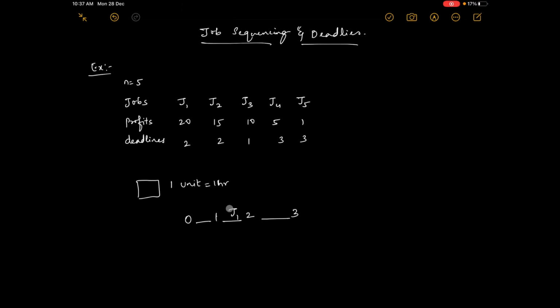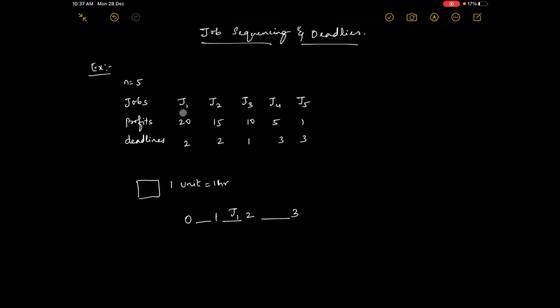So what example have we taken? The documentation work. Each job is a documentation work which takes only 1 hour. But this person is ready to wait for 2 hours, so I will do it in the second hour, between 10 to 11. This is 9 to 10, 10 to 11, and 11 to 12. After 12 no one is there to wait. No job can be done because they are not ready to wait, they will go. So you have to do the jobs in such a way that you get maximum profit.